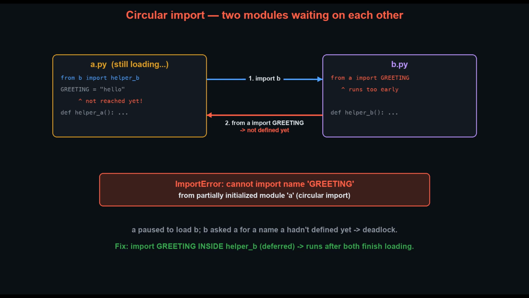Greeting hasn't been defined yet, because we never got past A's first line. So the name isn't found, and Python raises an import error: cannot import name greeting from partially initialized module A. The loop is the problem. A is waiting on B, and B is waiting on a name that A hasn't reached yet.